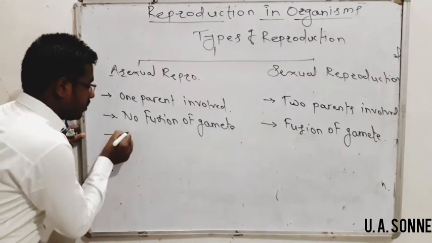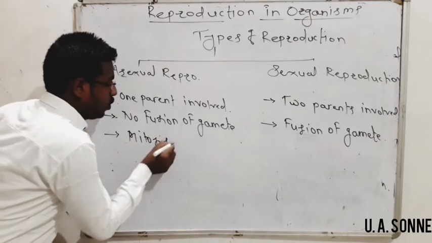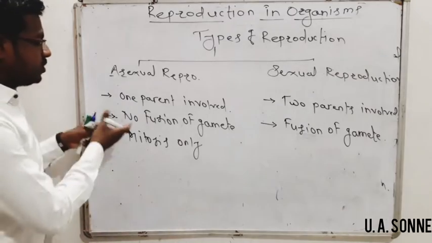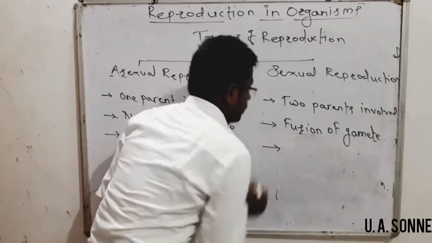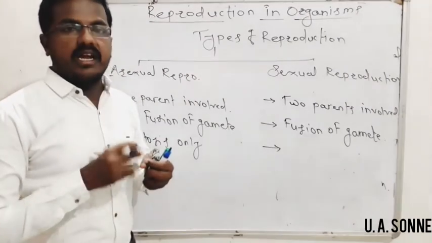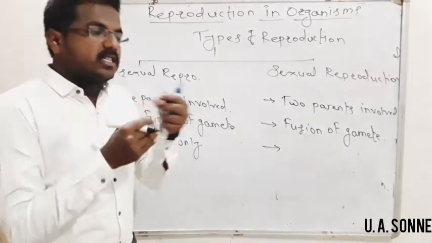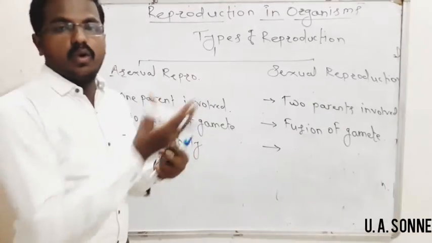So here only mitosis is involved. In sexual reproduction, very first gametes are formed by meiotic cell division, and once they get fused, a zygote is formed, and that zygote undergoes mitosis to form the whole individual.